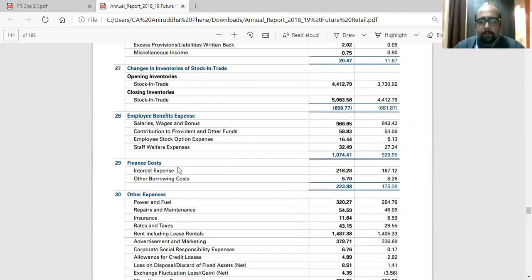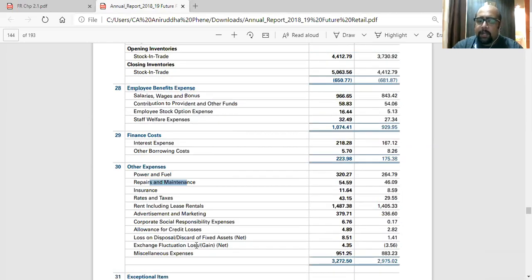See here, under finance cost, they have taken interest expenses and other borrowing costs. Under employee benefit expenses, they have taken salaries, contribution to PF, employee stock option expense, and staff welfare. So only similar items are grouped together. In this, they cannot take power and fuel, repair and maintenance. That is the point. Only similar items have to be grouped. All these items are grouped together because they are part of other expenses.